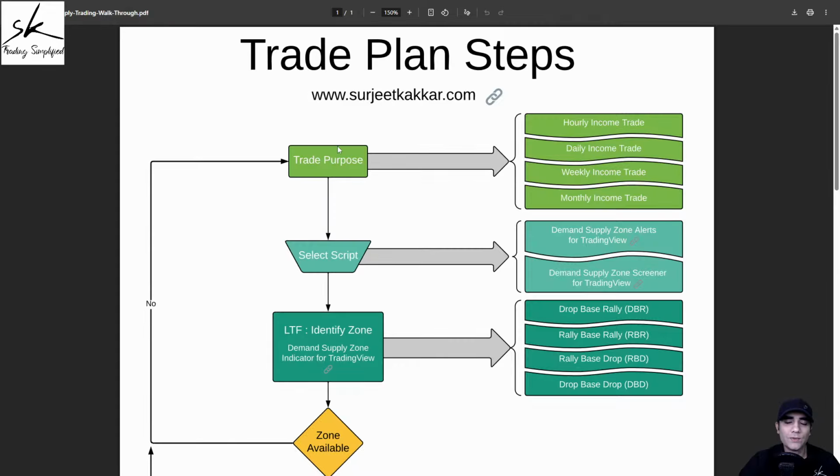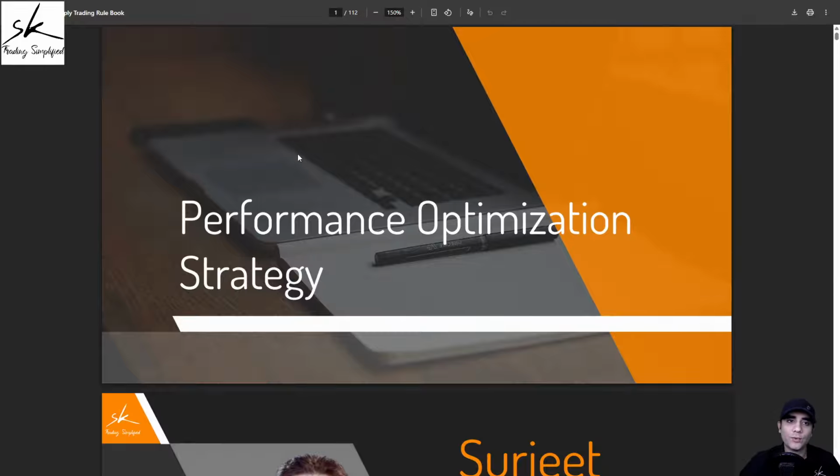And this is where these two documents come in handy. So in a way, I have created a trade plan for you, which is based on the demand supply trading methodology. And during these sessions, we will understand how to apply this trade plan step by step in a very mechanical way. So this document which you see, we call it the trade plan steps. You can also call it the flow chart or the walkthrough, which will guide us on what we need to do step by step.